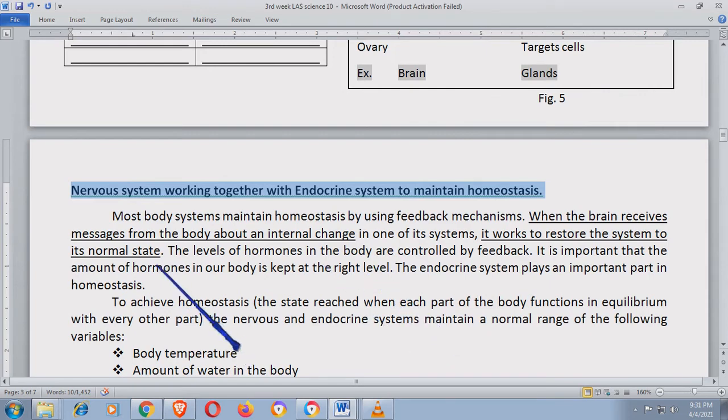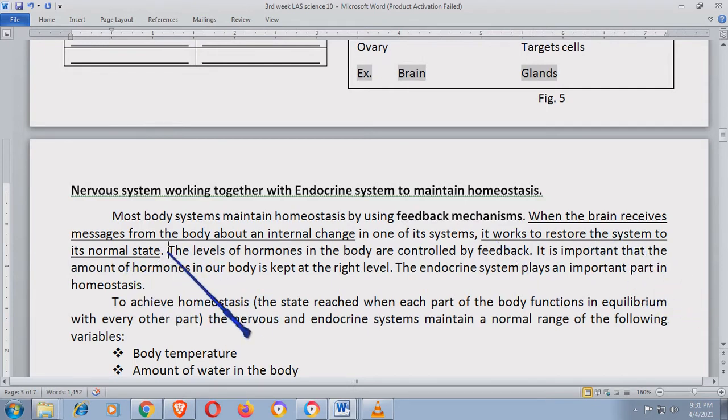Most body systems maintain homeostasis by using feedback mechanisms. Okay? So, to maintain a homeostasis, it uses feedback mechanisms. Control din natin yan. Highlight natin siya. When the brain receives messages from the body about an internal change in one of its systems, it works to restore the system to its normal state.